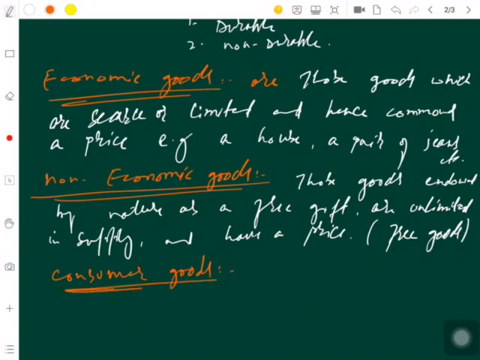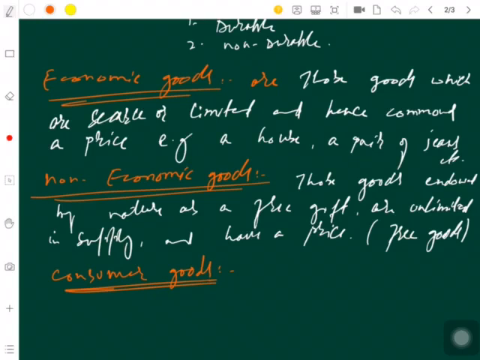So when you say consumer goods, these are those goods which are utilized by consumers and which satisfy their wants directly, as I have already explained in the previous slide, such as fruits, bread.